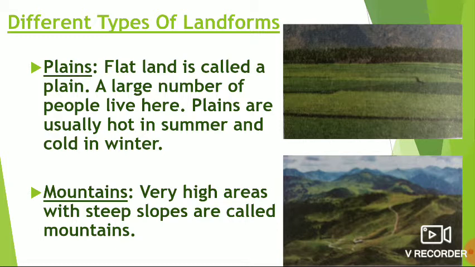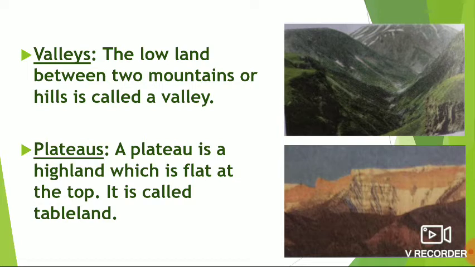Mountains. Very high areas with steep slopes are called mountains. The upper parts of the high mountains are covered with snow. The lower parts are covered with forest in the hills. Valleys. The lowland between two mountains or hills is called a valley. Rivers flow through most of the valleys. We see thick forest here. They make these areas look beautiful.